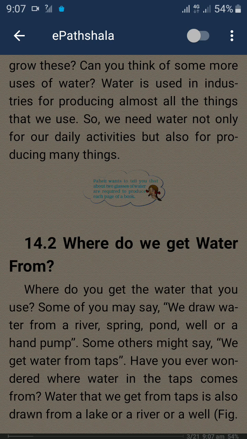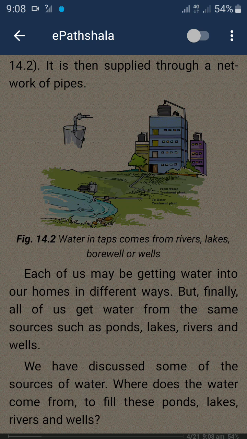Where do you get the water that you use? Some of you may say we draw water from a river, spring, pond, well, or a hand pump. Others might say we get water from taps. Have you ever wondered where water in the taps comes from? Water that we get from taps is also drawn from a lake or a river or a well.